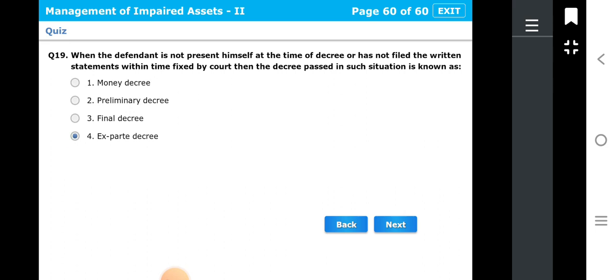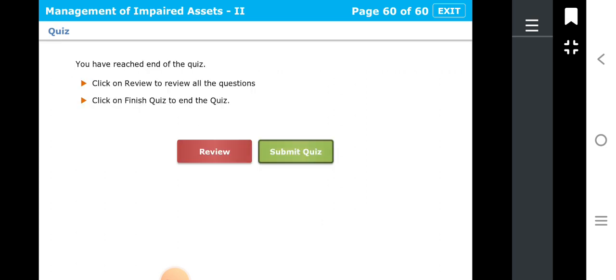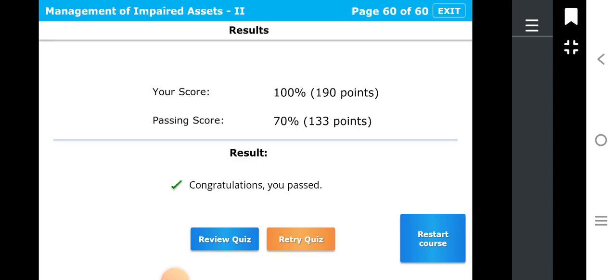Okay, so friends, this is a set of 19 questions. Let's see what our score is. Our score is 100%, and the passing score is 70%. If you have got 70%, that means you have passed. Okay, so let's review the questions.